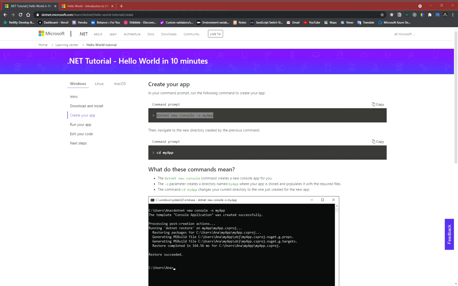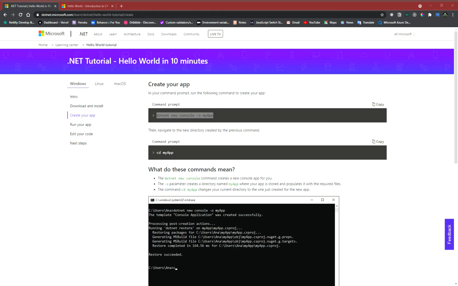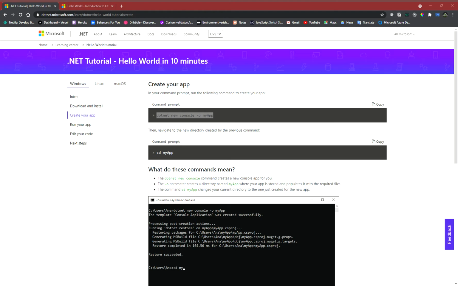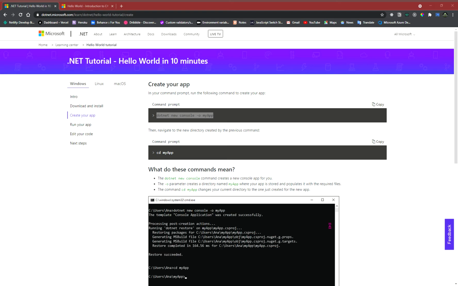My app will be C sharp app. Let's enter it, and processing post creation. I guess it's done. Okay, let's see. C sharp app. Yes, it's done. And let's see if it did something. Yeah, it did something. Let's start the Visual Studio Code.